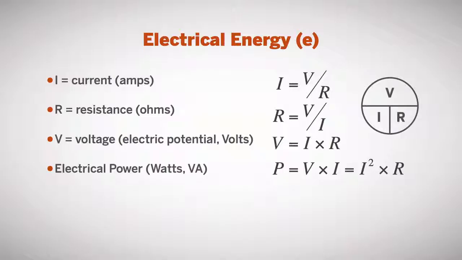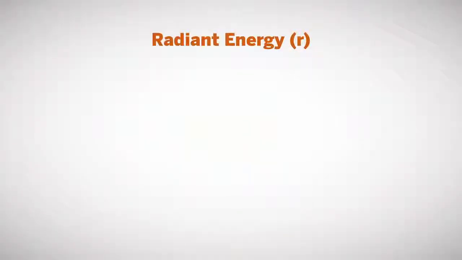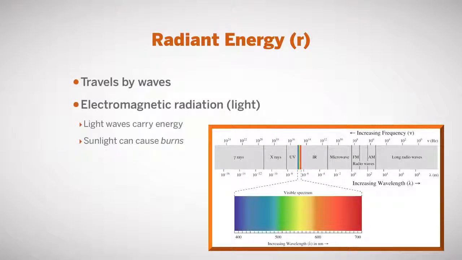If you want to know what V is, you cover up the V, and V is equal to I times R across. So the multiplication and division is shown in this diagram to show the relationships for these different factors that describe electrical energy. There's also radiant energy, which is energy that moves by waves, things like light and electromagnetic radiation.